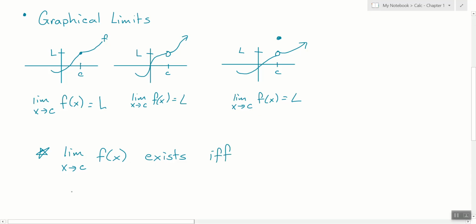If and only if the limit as x approaches c from the left of f of x equals the limit as x approaches c from which side, do you think? The left side has to match with the right side. And it turns out that when you get the left limit and the right limit to match, then we simply say that that is exactly equal to the overall limit.